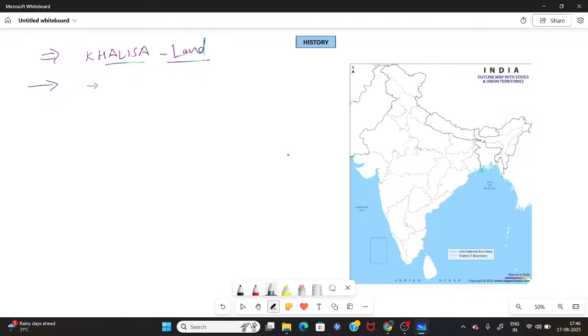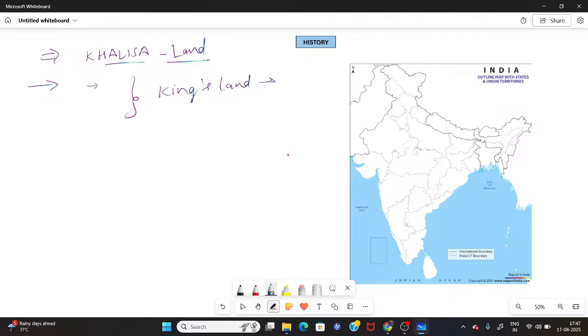All the revenue from this land was going to be in the personal expenditure of the Sultan. Because of these reasons, the Khalisa land was especially called the king's land, because there was no interference from anyone to say that it was supposed to be given to somebody else.